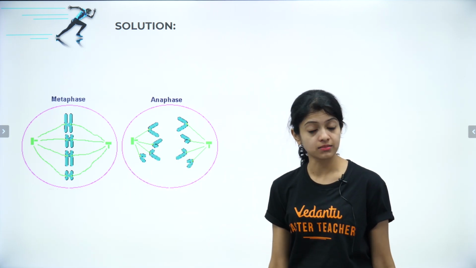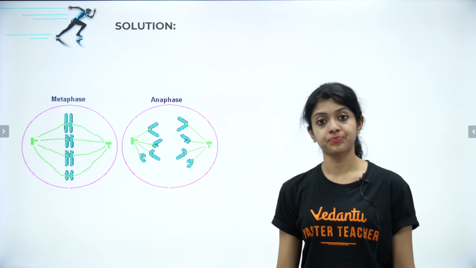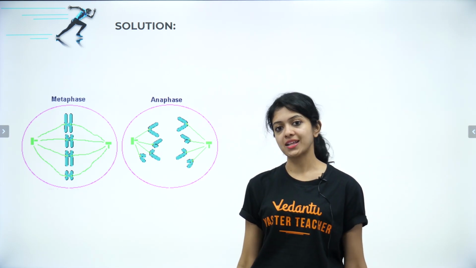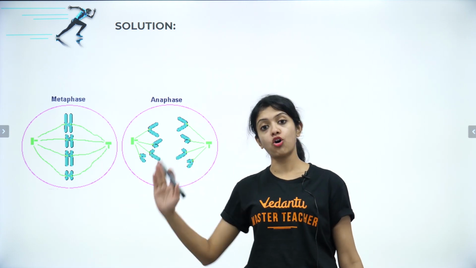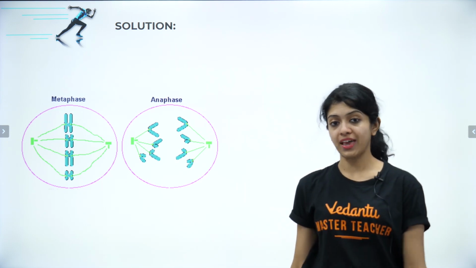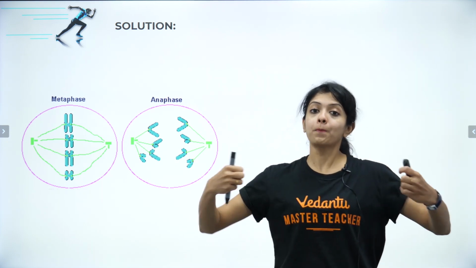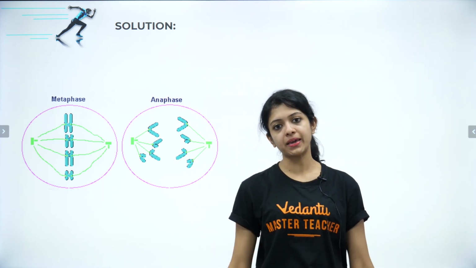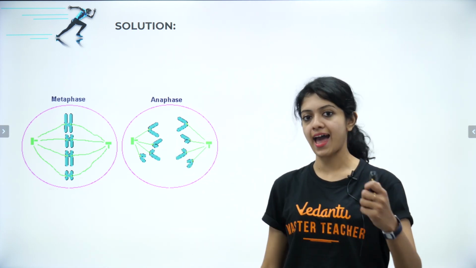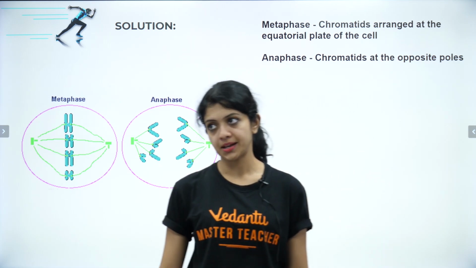Metaphase: meta is middle. So that means the chromatids are arranged in the middle of the cell, along the equatorial plate of the cell. What about anaphase? Ana means opposite. So what does that mean? The chromatids are at opposite poles of the cell, and that will be your answer.